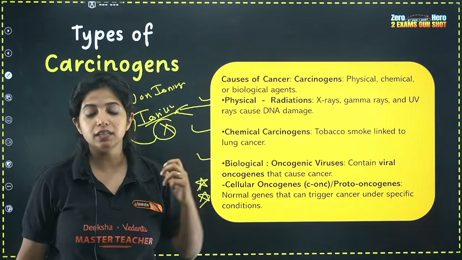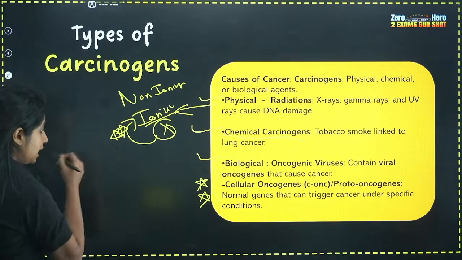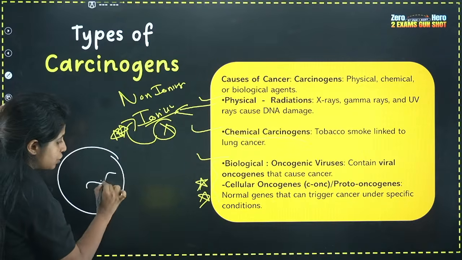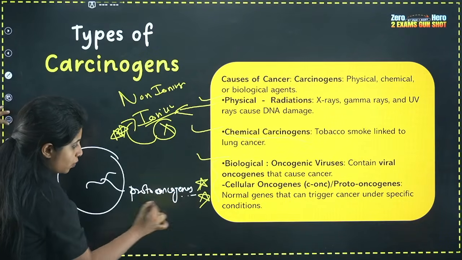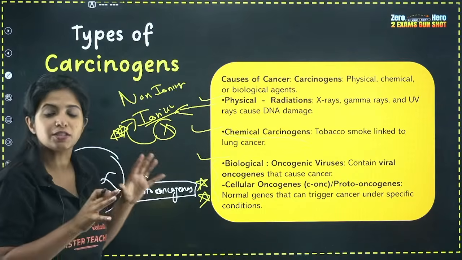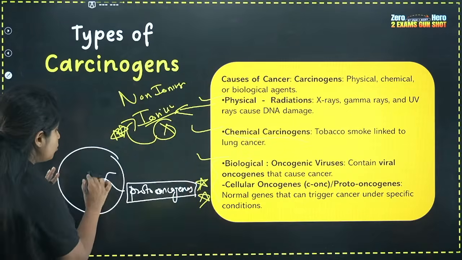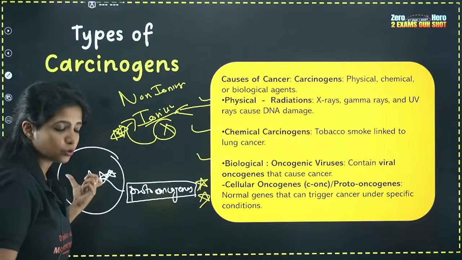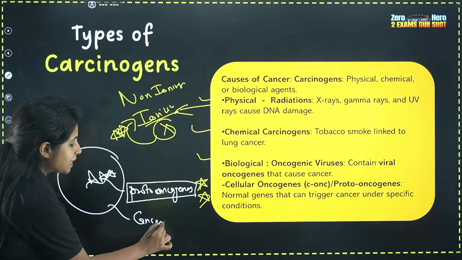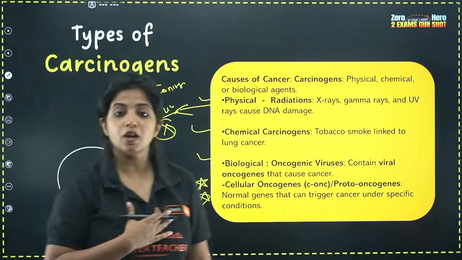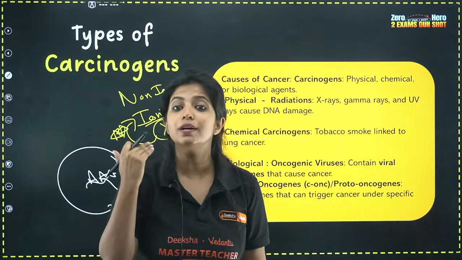Now, talking about biological carcinogens. In our normal cells, my dear children, you have certain genes which you call proto-oncogenes. These proto-oncogenes are there in our cells and function very normally. But suppose some mutations have taken place over here, some changes. These proto-oncogenes turn the whole cell into what? A cancerous cell. So proto-oncogenes are normally there in our body, and if at all they are mutated by any chance, they can make the whole cell turn into a cancerous cell.